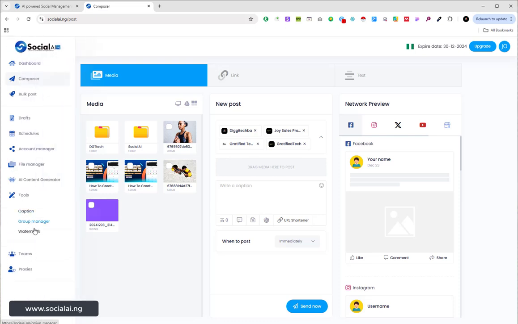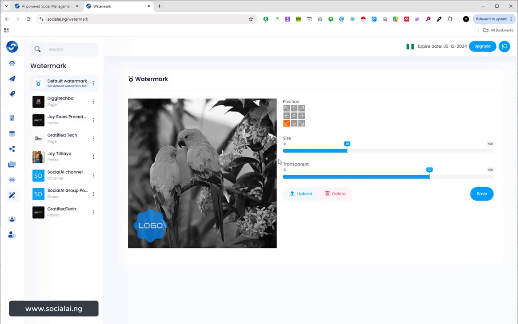So let me go to tools again. Another thing you can do is watermark. So if you want to watermark your post, you want to make sure you watermark your post, whereby anytime you send a particular post or publish a particular post, your logo is going to be there. Majorly those people that are going to be using stock images, you understand, if you are using stock images, your logo has to be there so that it's going to be branded, right? It's going to be branded.